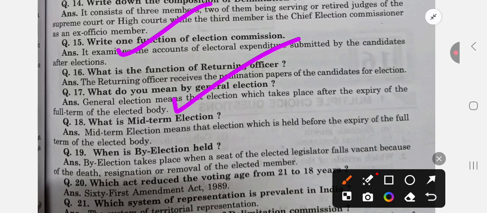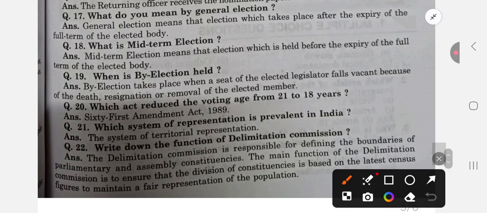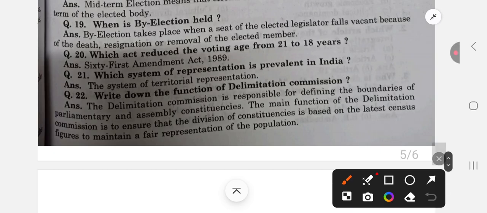What is midterm election? Midterm election means that election which is held before the expiry of the full term of an elected body. When is by-election held? By-election is held when the seat of an elected legislator falls vacant because of death, resignation, or removal of that member. Then it is a by-election. Which act reduced the voting age from 21 to 18? It was the 61st Amendment Act 1989.